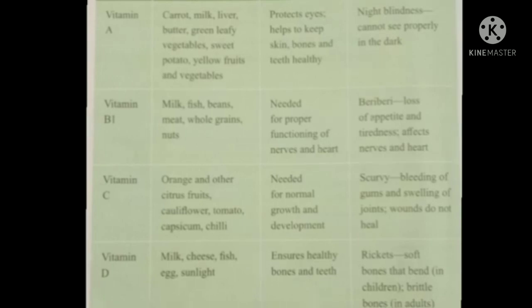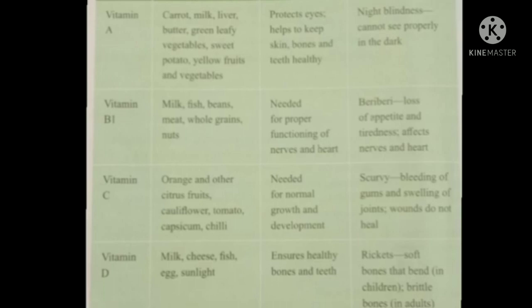Then next is vitamin C. Vitamin C is rich in orange and other citrus fruits, cauliflower, tomato, capsicum and chili. It is needed for normal growth and development of the body. Vitamin C deficiency leads to the disease scurvy, that is bleeding of gums and swelling of joints. Wounds do not heal. Then next is vitamin D.